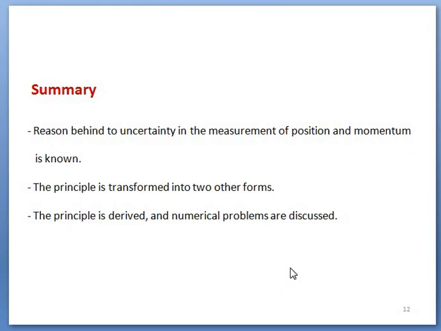So in this lecture, we have understood the reason behind the uncertainty in the position and momentum, and in different situations how one may be higher and the other smaller. All the points have been discussed, and the equations have also been derived, and the numerical problems have also been understood.